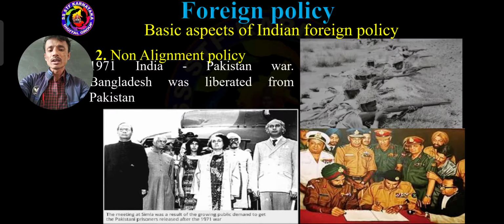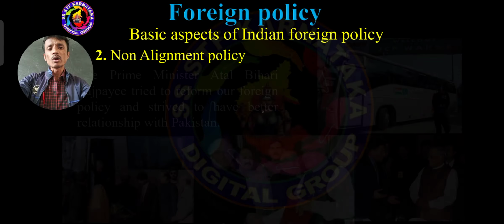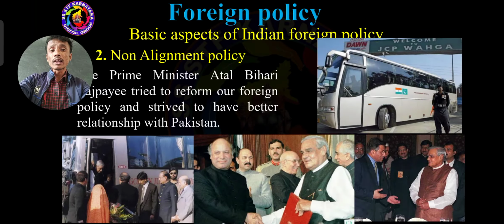So this is the information about the non-alignment policy, and in this non-alignment policy mainly Atal Bihari Vajpayee played a very important role to reform the foreign policy.